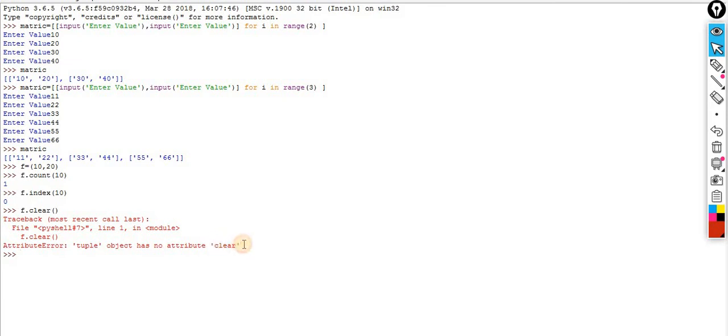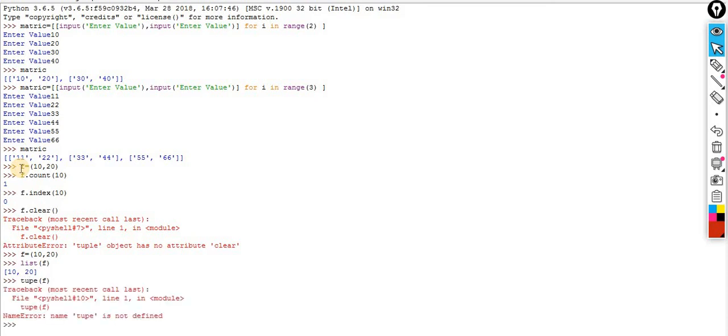Tuple object has no attribute clear. You are not supposed to change the data. Whatever data you get, you are not supposed to append it, you are not supposed to change it, you are not supposed to sort it, you are not supposed to perform any activity except this count and index. But if you want to do something, you have to convert it into the list. After performing the activity over here, again you can convert it into the tuple. Sorry, spelling mistake, this is tuple.